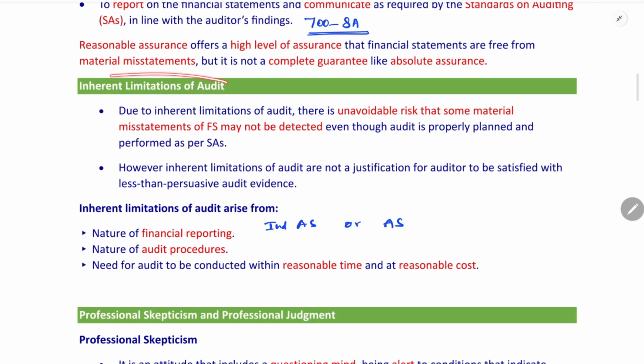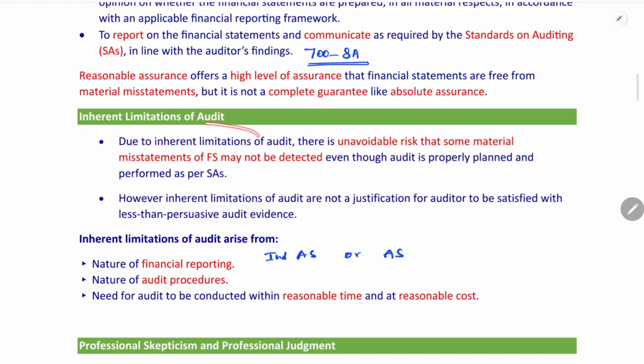Okay. Reasonable assurance offers a high level of assurance on the financial statement. We have learned there is an inherent limitation while conducting an audit. The auditor has to conduct as per standards on auditing. There is some inherent limitation that the auditor may not obtain absolute assurance. Due to inherent limitations of audit, there is an unavoidable risk that some material misstatements of the financial statement may not be detected, even though the audit is properly planned and performed.